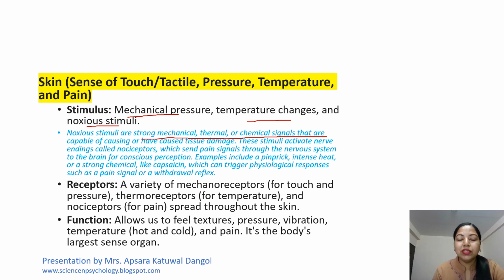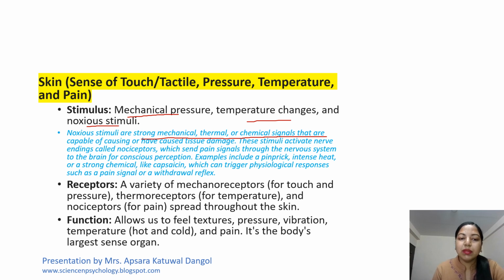These stimuli activate nerve endings called nociceptors, which send pain signals through the nervous system to the brain for conscious perception. Examples include a pinprick, intense heat, or a strong chemical like capsaicin, which can trigger physiological responses such as a pain signal or a withdrawal reflex.